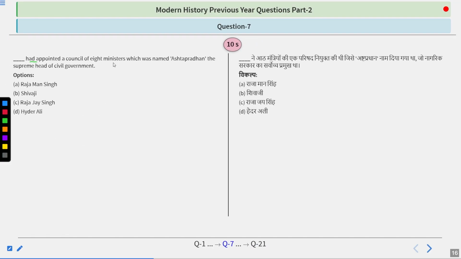Dash had appointed a council of 8 ministers, which was named Ashtapradhan, the supreme head of civil government. Options are Raja Man Singh, Shivaji Maharaj, Raja Jai Singh or Hyder Ali. Try to find out the answer. And I guess you have figured it out.